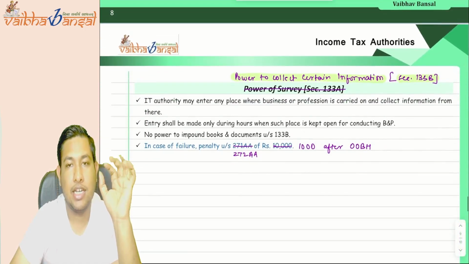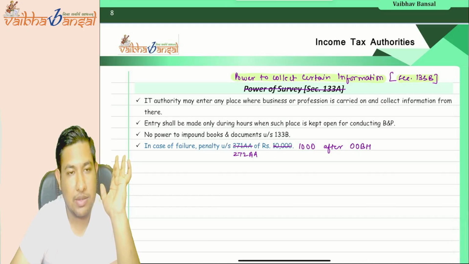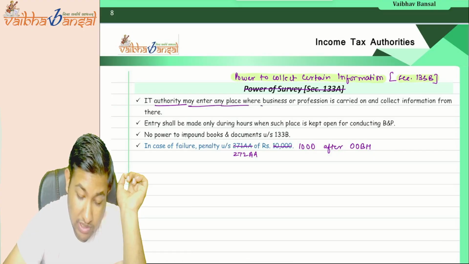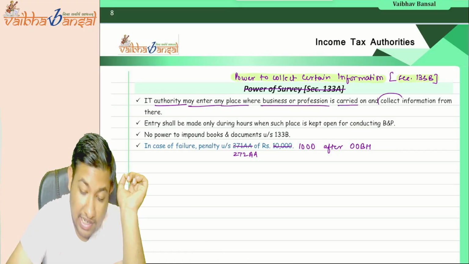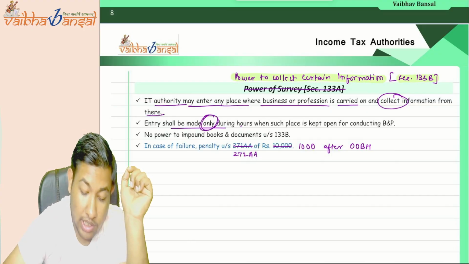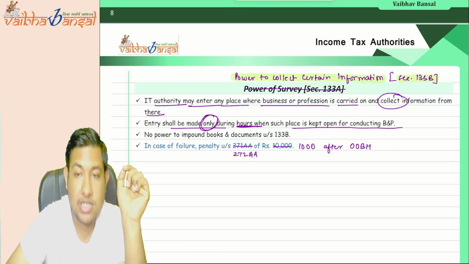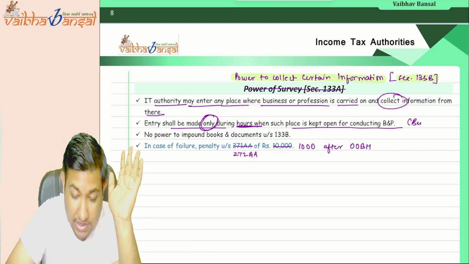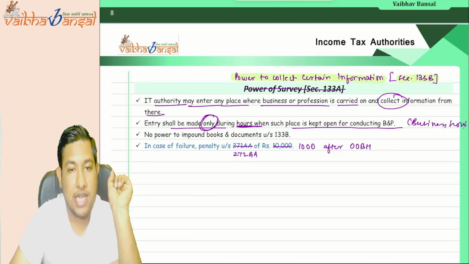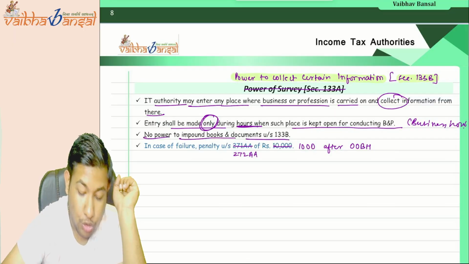Now, last section, that is the power to collect certain information under section 133B. If an IT authority may enter any place where a profession is carried on and collect information from there, the entry should be made only during the hours in which the business is kept open. That is the business hours. Okay, now business hours. No power to impound books or documents.